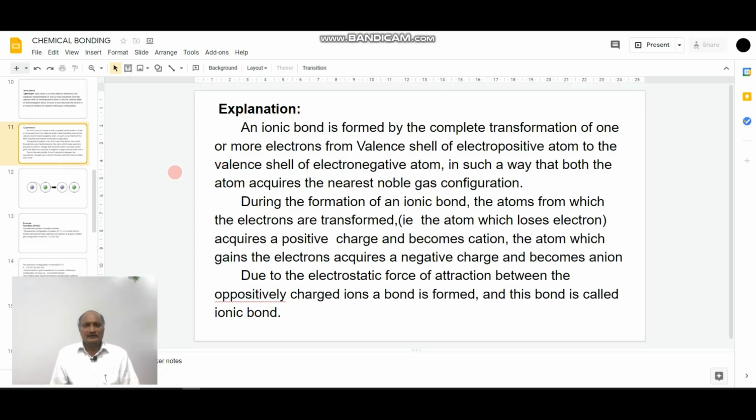Coming to the explanation of ionic bonding.